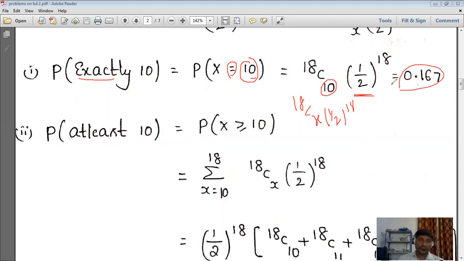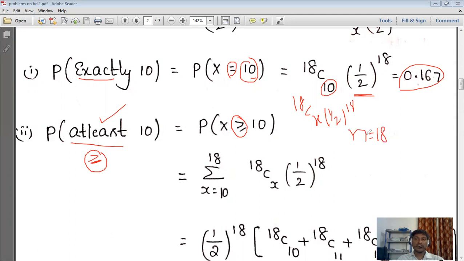Nothing in that. Once you know the values n, p, q, simply substitute those values in the formula, if you know the exact meaning of what they give. So here it is at least 10. At least 10 is nothing but greater than or equal to 10. If you miss this "or equal to", the answer changes, so this is mandatory. So P of x greater than or equal to 10, but n is equal to how much? N is equal to 18, so 18 engineering students.